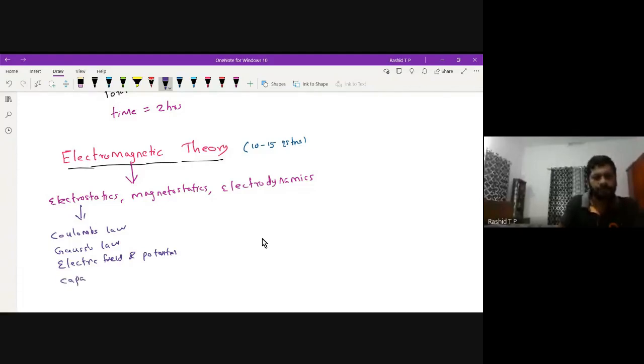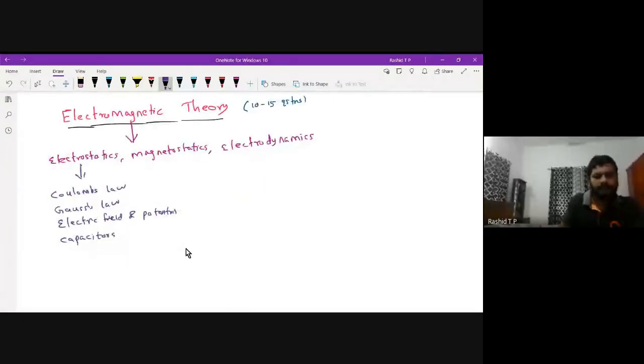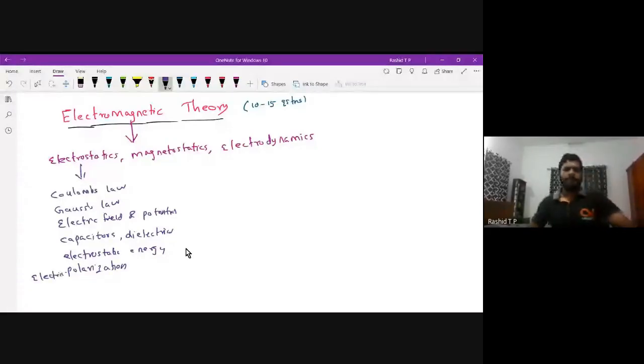capacitors. Questions are being asked from these topics. Dielectrics. Okay, and electrostatic energy. Polarization, electric polarization, magnetic polarization as well there.